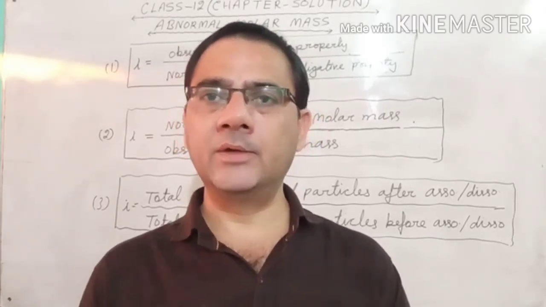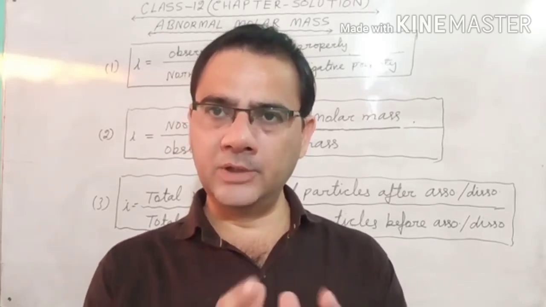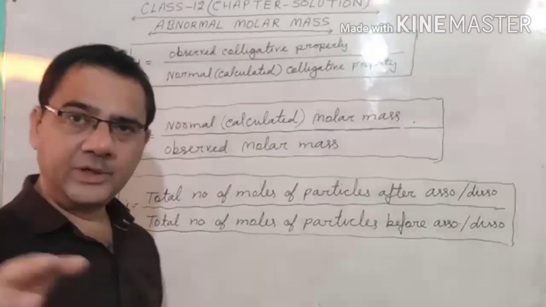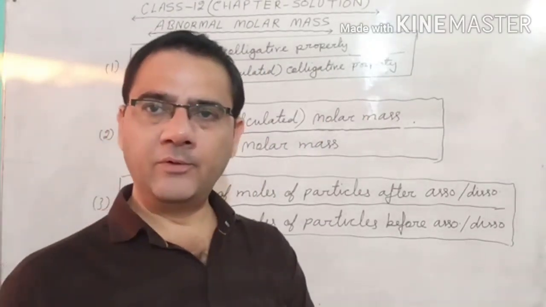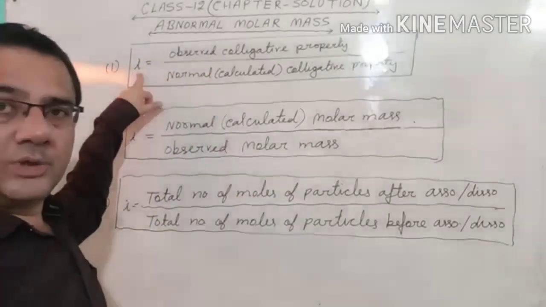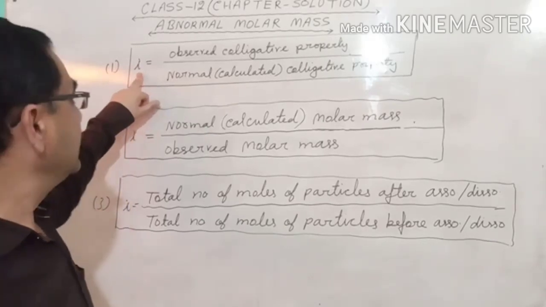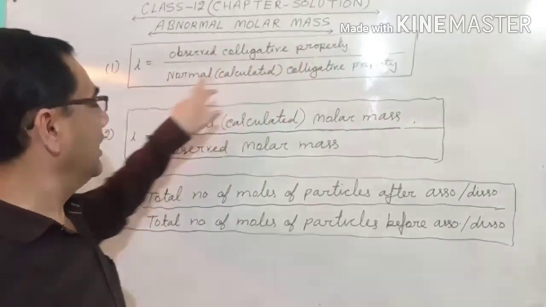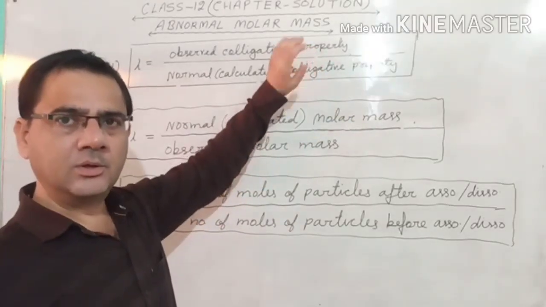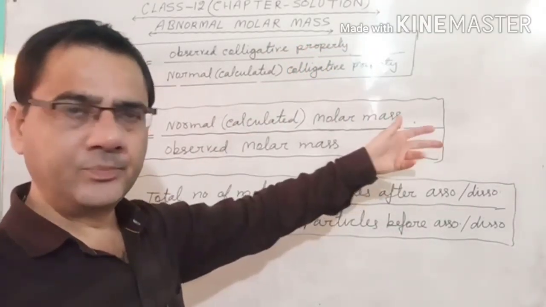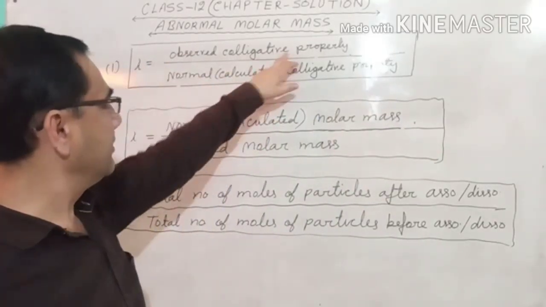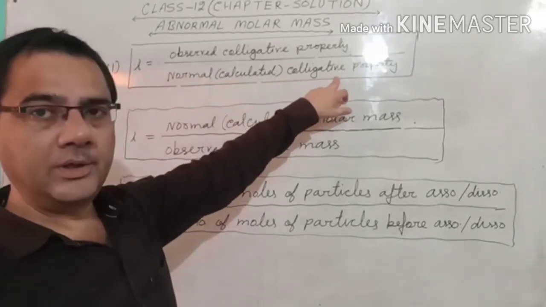But how do we calculate the value of I? There are 3 formulas, and with the help of these formulas we can calculate the value of I, the Van 't Hoff factor. The first formula: I is equal to observed colligative property upon normal or calculated colligative property. Observed means raw, what you see, and normal means actual, what it should be.